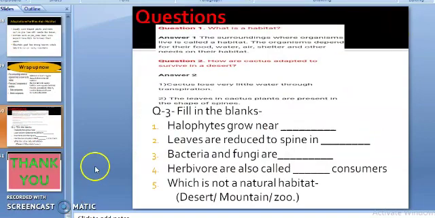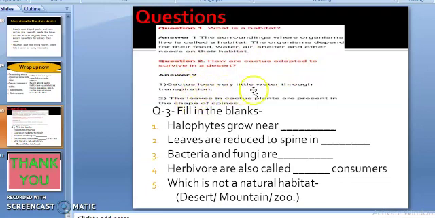Now quickly see some questions. Question number 1, what is a habitat? The surrounding where organisms live is called a habitat. The organisms depend on their habitat for food, water, air, shelter and other needs. Then, how are cactus adapted to survive in a desert? This answer also I have provided to you.